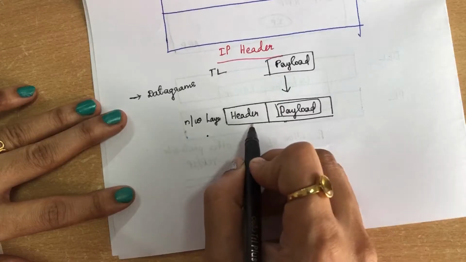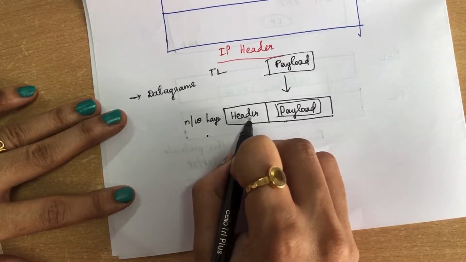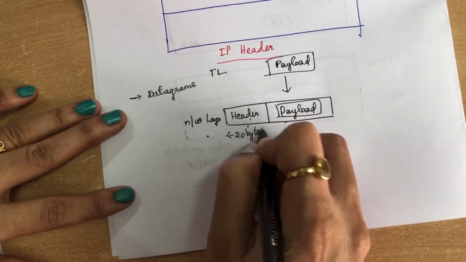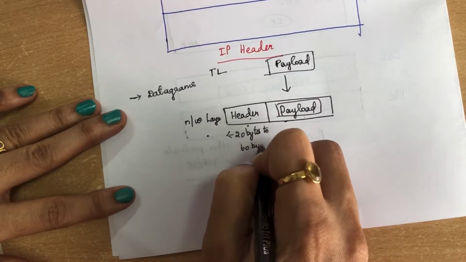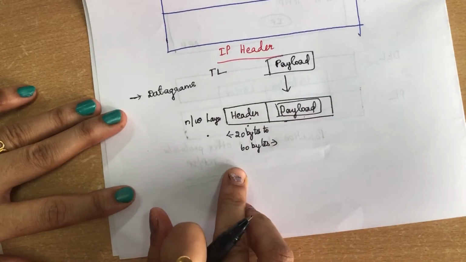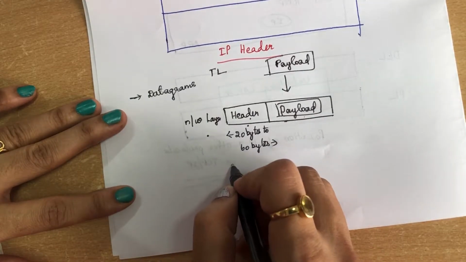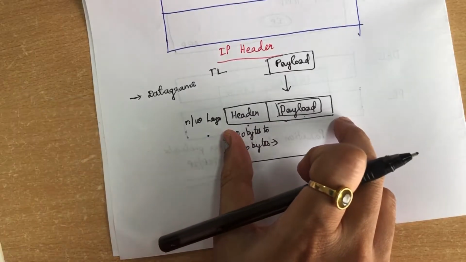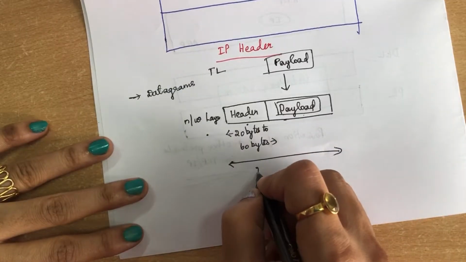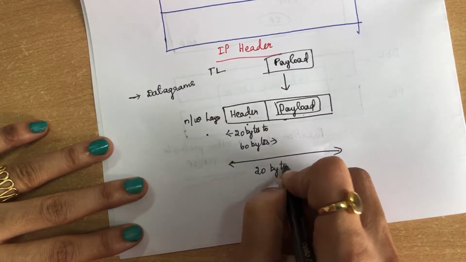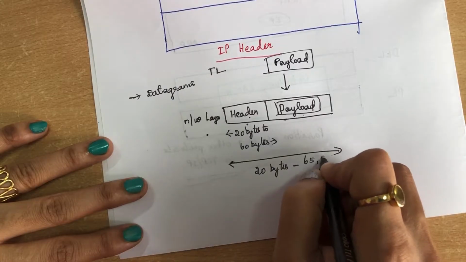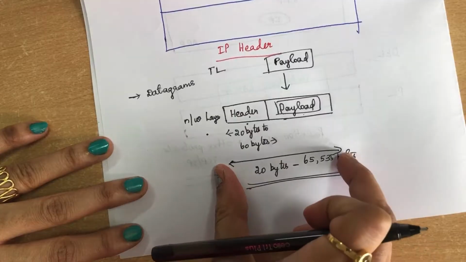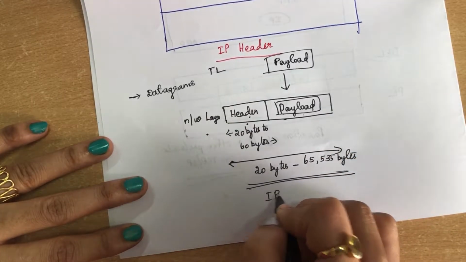The network layer adds its own header to this data. The header will be of size 20 bytes to 60 bytes. And what is the length of the entire datagram? The entire datagram will be of size starting from 20 bytes up to 65,535 bytes. This is the IP datagram.